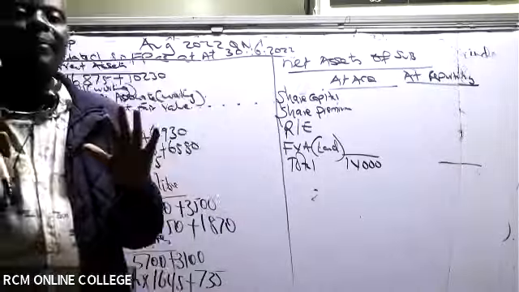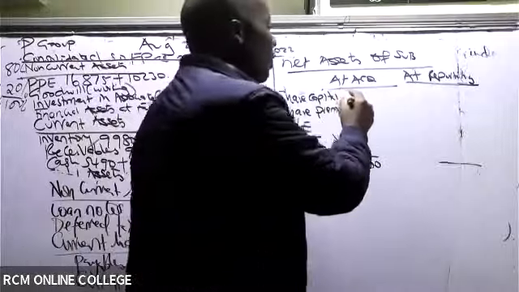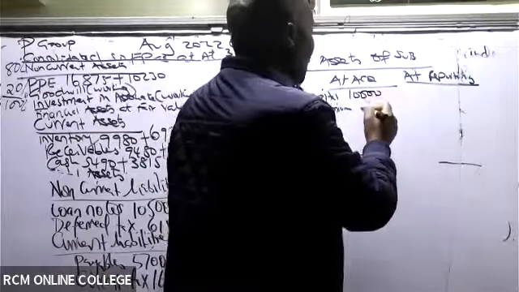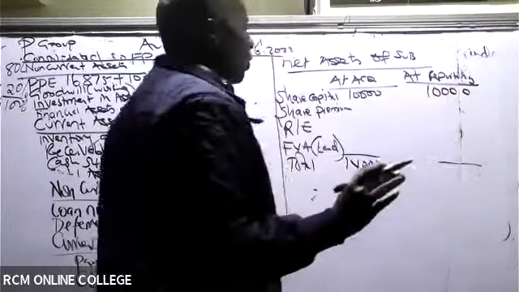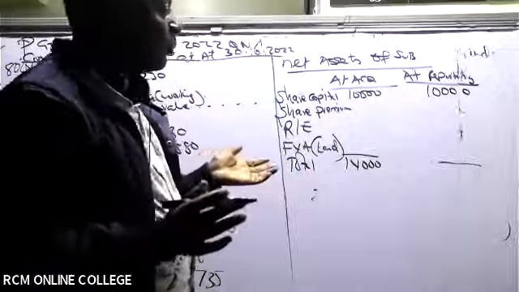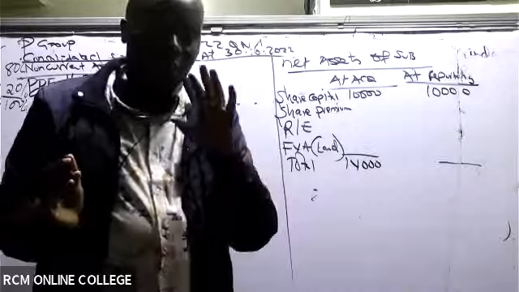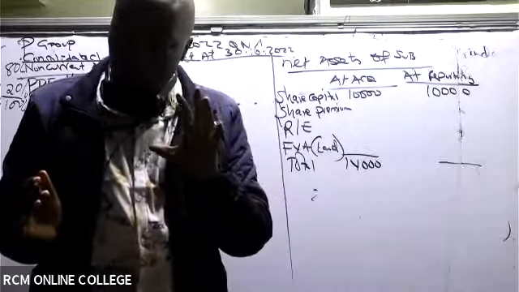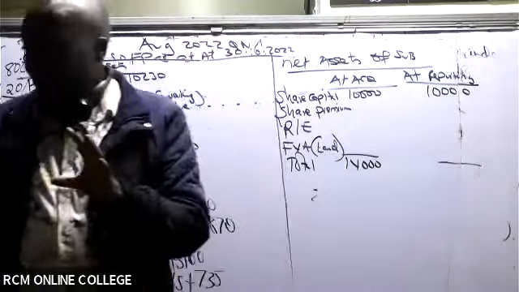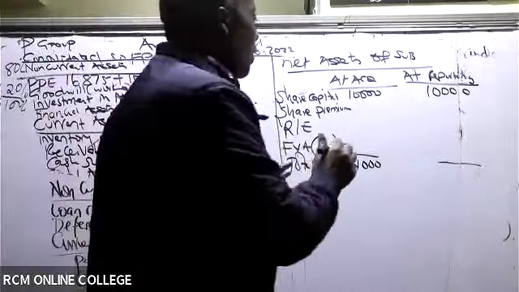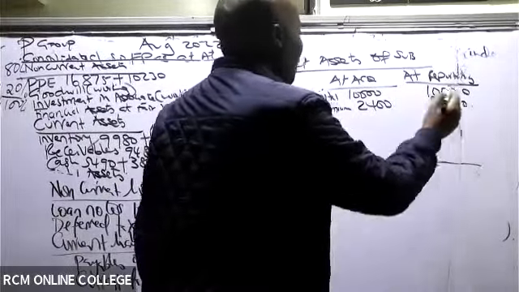What do you know about share capital? It doesn't change. So share capital at acquisition will be 10,000. Share capital at reporting will be 10,000. It's the same case with share premium. Are you able to see the share premium at acquisition for the subsidiary? How much do we have there? 2,400. So share premium here is 2,400. Thank you very much.